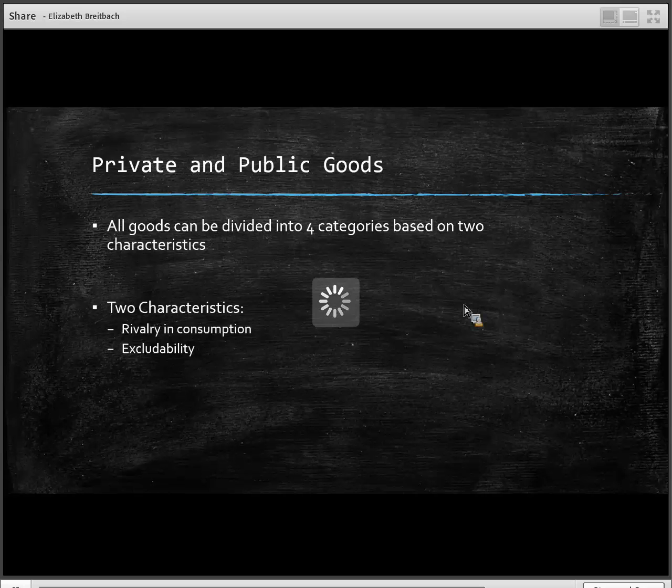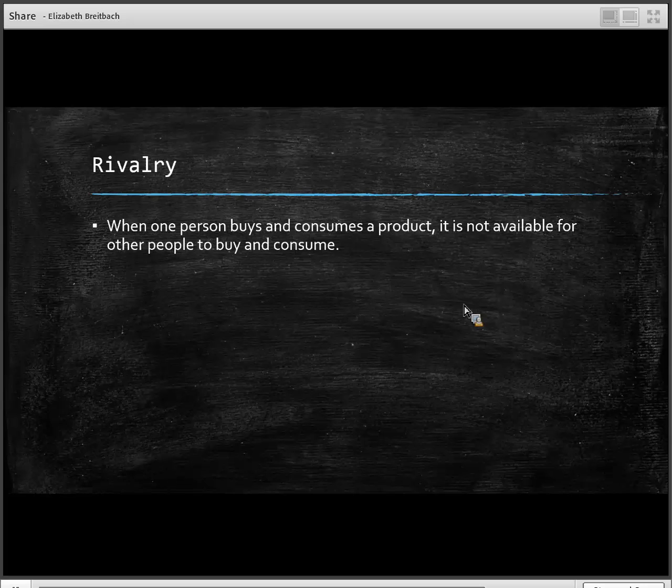All right, so our first, rivalry, is when one person purchases and consumes a product, it is no longer available for anyone else in the market to also purchase and consume. And you might think initially, well, aren't all goods rival? We're going to look at examples of rival goods and then goods that would be considered not rival.